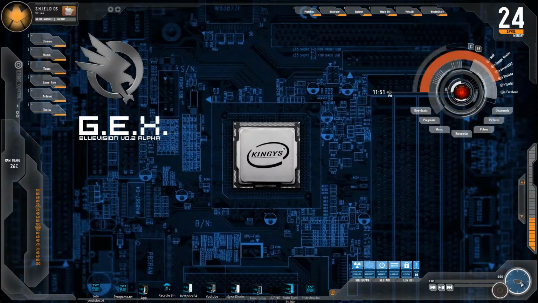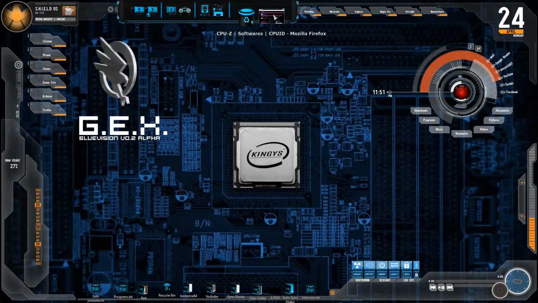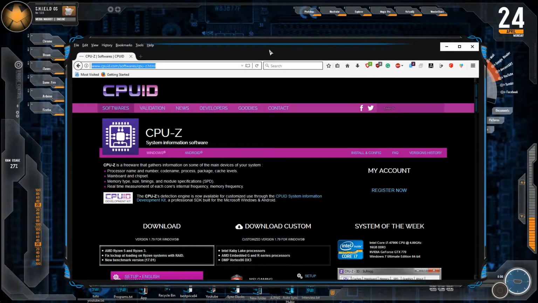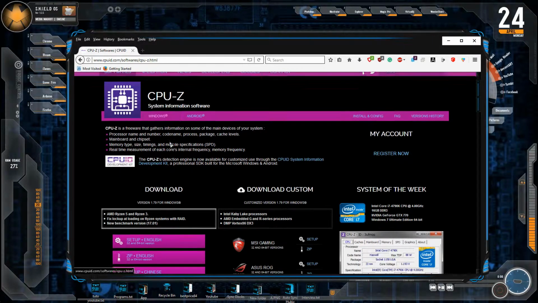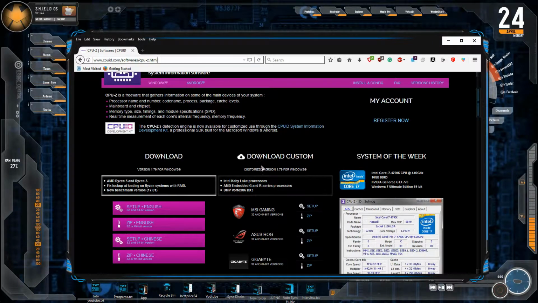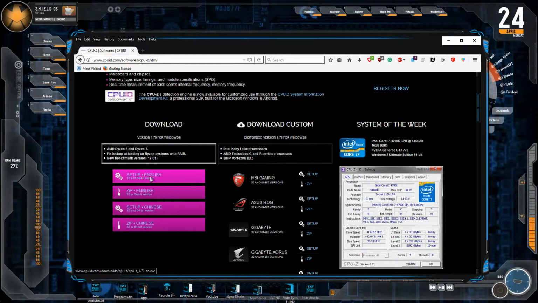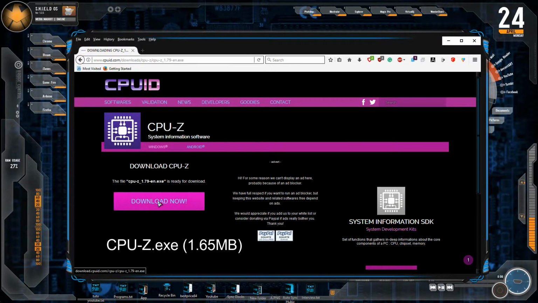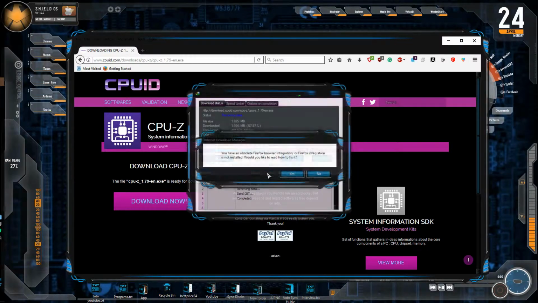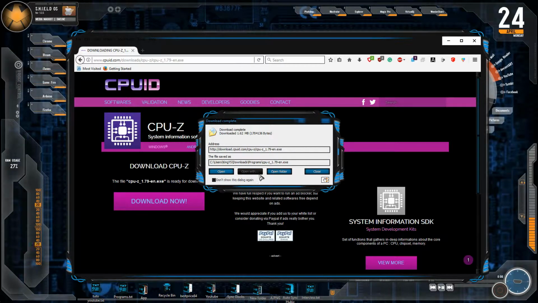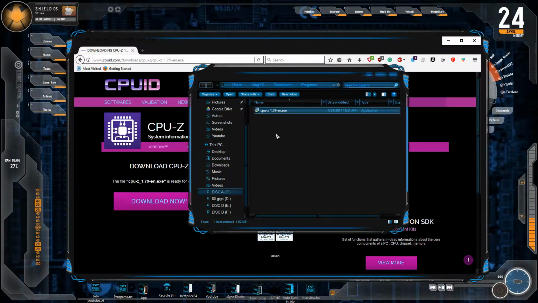Next step, you need to know what kind of RAM is compatible with your computer. For that you need to download a program. It's called CPU-Z. This program allows you to know the number of slots your computer has and shows you the RAM's details. There is a link to this program in the video description down below. So go ahead and download it, then run it.